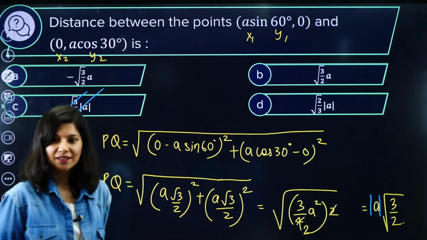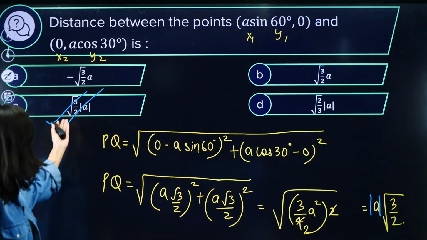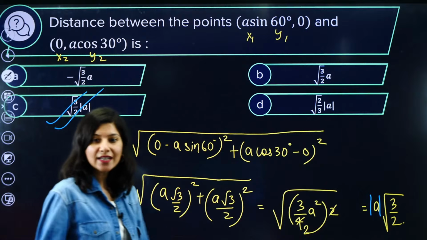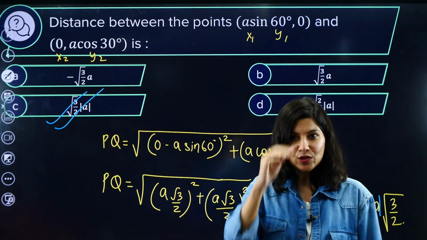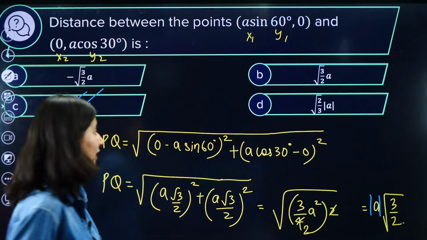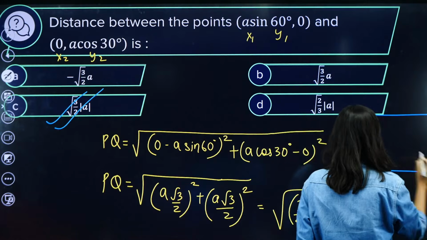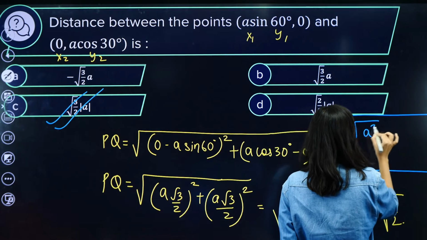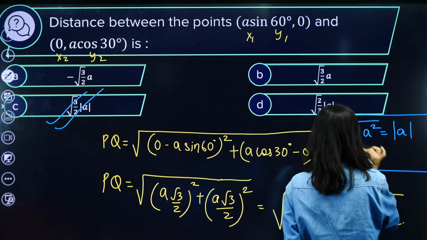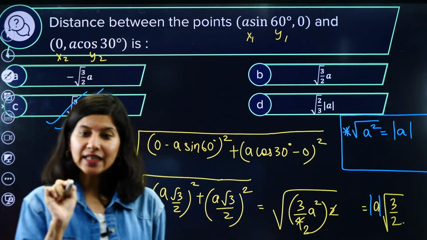Everybody is saying B. Now in the options you can select, distance is never negative. Have you seen distance negative? So please remember, square root of a square is equal to modulus a. Will you forget it? These are very easy things.